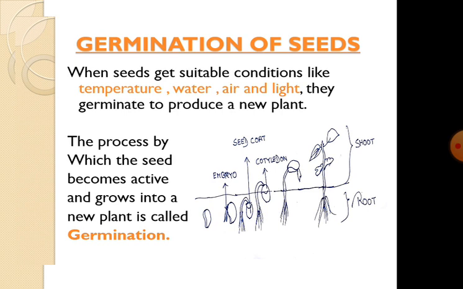During the germination process, the seed swells. Why does it swell? Because it absorbs water. As a result, the seed coat becomes soft, and when it is soft, it bursts. The radicle then quickly elongates, grows downward and gives rise to root. The plumule also comes out, grows upward, and gives rise to shoot. And the cotyledons form the first leaf of the plant.